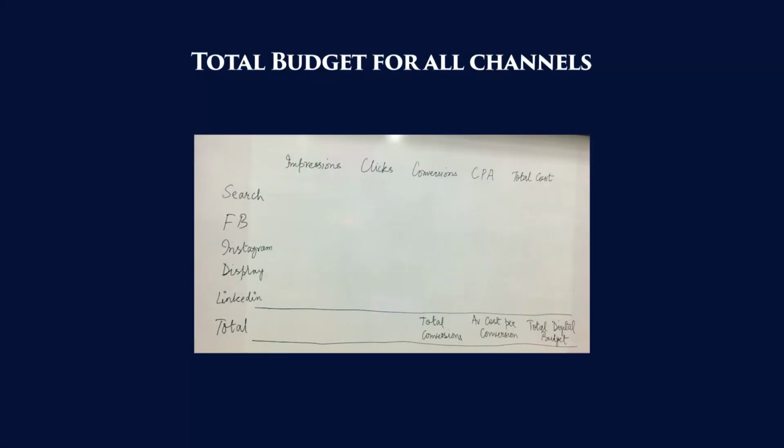When you do this exercise for all the channels, you can total up the budget. So you will get total budget for all digital channels, and it will give total number of conversions and average cost per conversion. Now you can see that this number of conversions contribute to what percentage of your business objective.